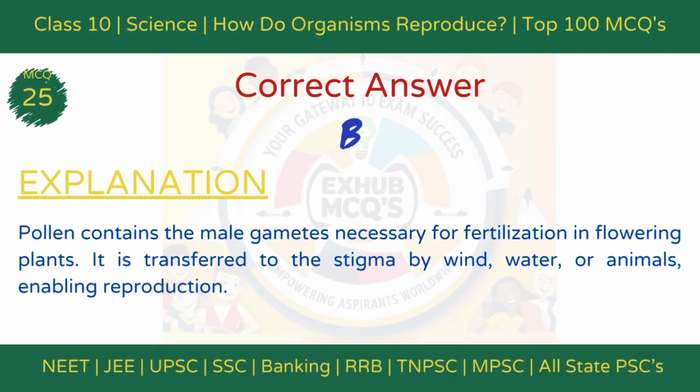The correct answer is option B. Transfers male gamete. Explanation. Pollen contains the male gametes necessary for fertilization. It is transferred to the stigma by agents like wind, water, or animals to enable sexual reproduction.